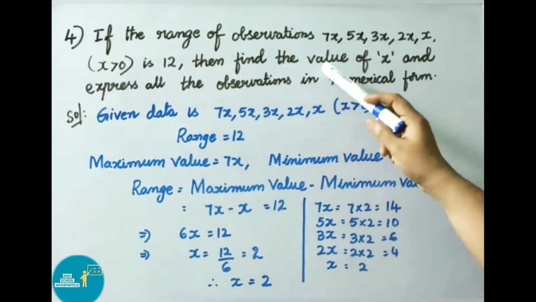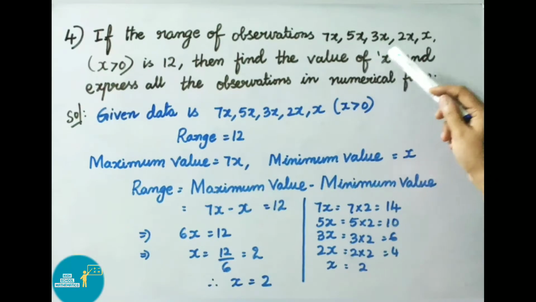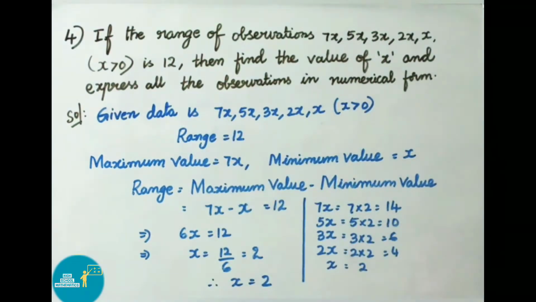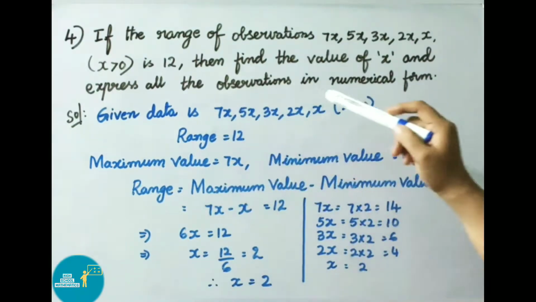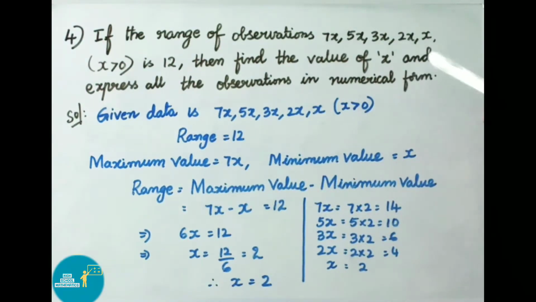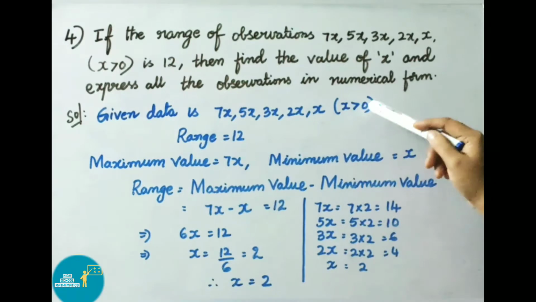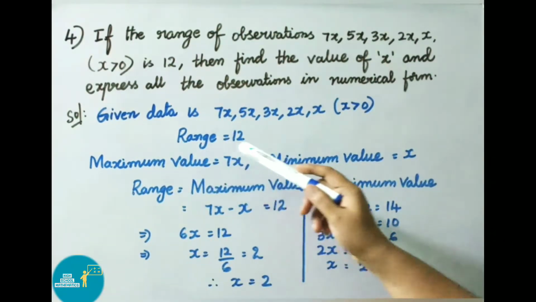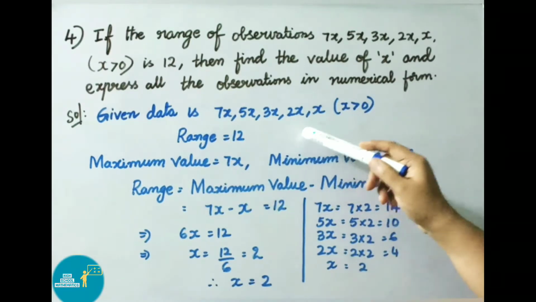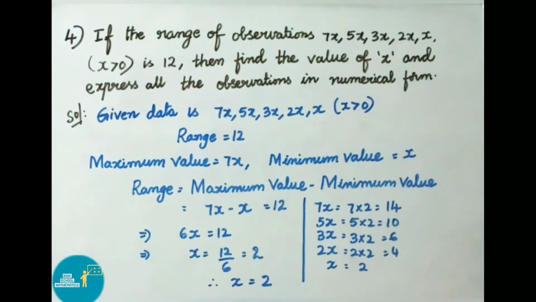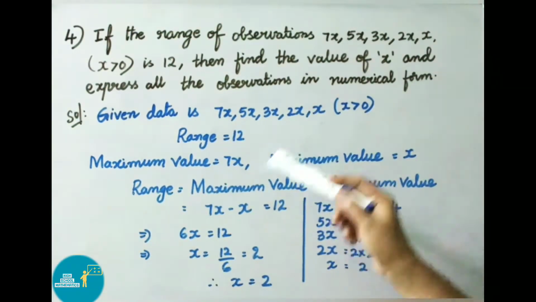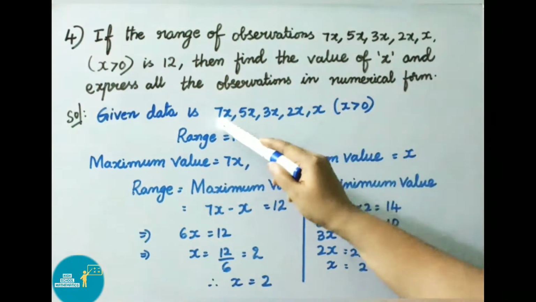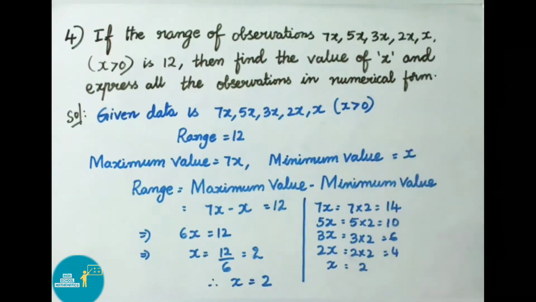If the range of observations 7x, 5x, 3x, 2x and x, where x is greater than 0, is 12, then find the value of x and express all the observations in numerical form. Let us see the solution. Given data is 7x, 5x, 3x, 2x and x, where x is greater than 0, and they have given range equal to 12. We know maximum value from the given observations is 7x and minimum value is x.